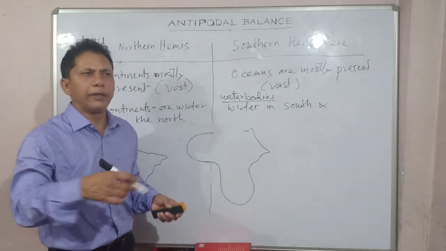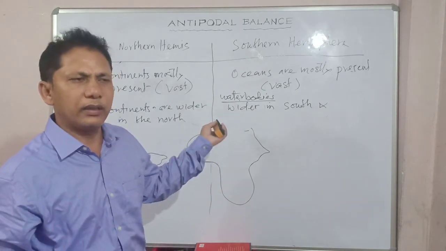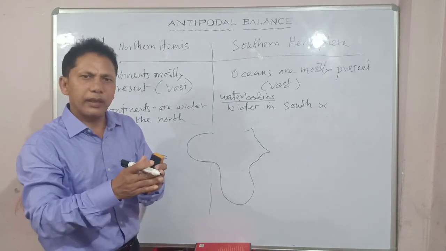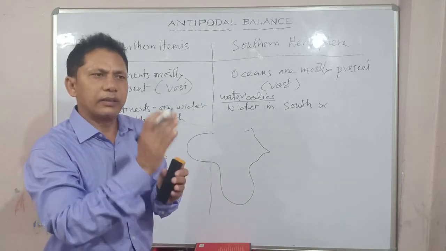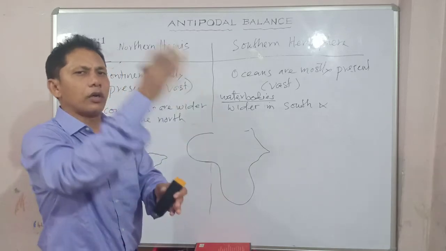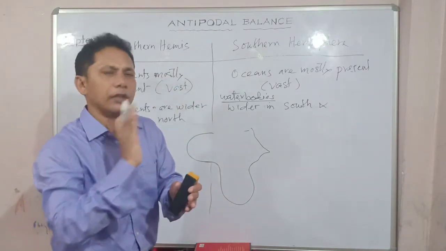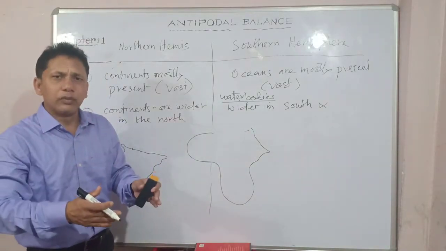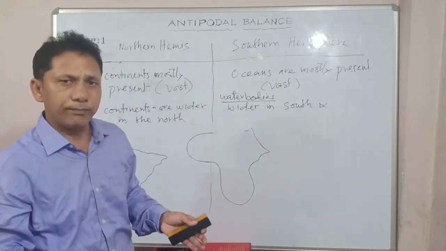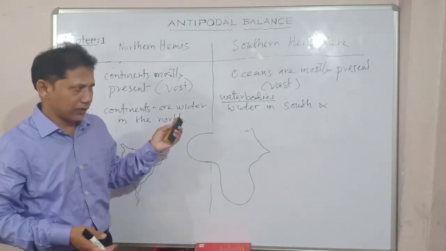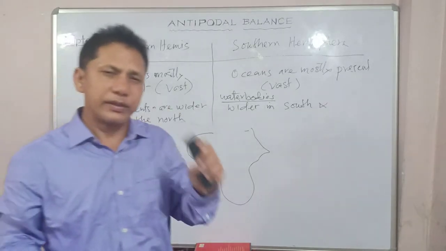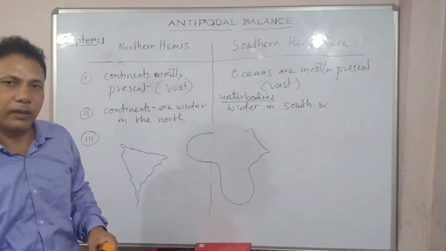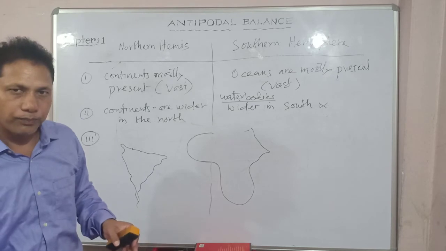Hardly 3 marks. You can also show it diagrammatically as I showed it, directly opposite to each other. At 180 degrees, the International Date Line is exactly in the antipodal location of 0 degree, that is, the prime meridian, or vice versa. Are you getting my point? So this way you have to cite examples to make it clear. I hope you have understood these things. I wanted to give you a small session on antipodal balance. Hope it is clear to you.